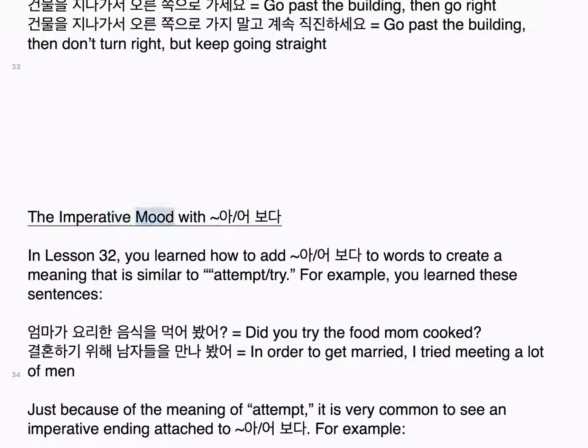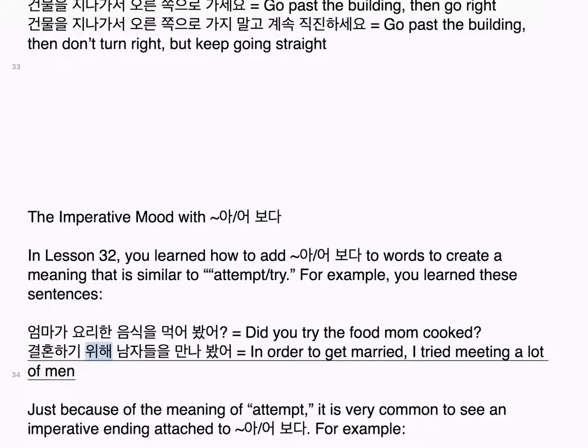The imperative mood with 보다. In lesson 32, you learned how to add 보다 to words to create a meaning that is similar to attempt, try. For example, you learned these sentences. 엄마가 요리한 음식을 먹어봤어. Did you try the food mom cooked? 결혼하기 위해 남자들을 만나봤어. In order to get married, I tried meeting a lot of men. Just because of the meaning of attempt, it is very common to see an imperative ending attached to